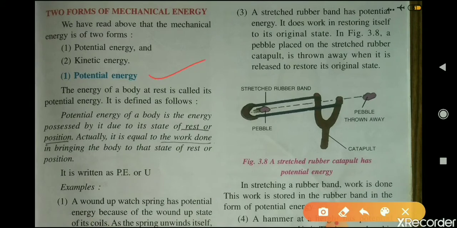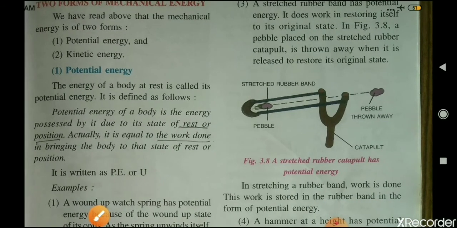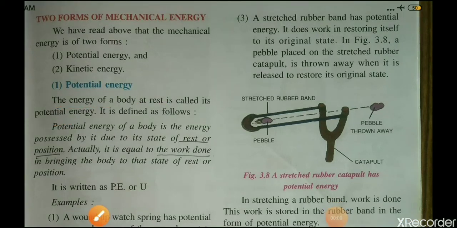First we will discuss potential energy. What is potential energy? The energy of a body at rest is called its potential energy. The energy of a body at rest means when a body is at rest, then the energy possessed by this body at rest is called its potential energy. Potential energy of a body is the energy possessed by it due to its state of rest or position.